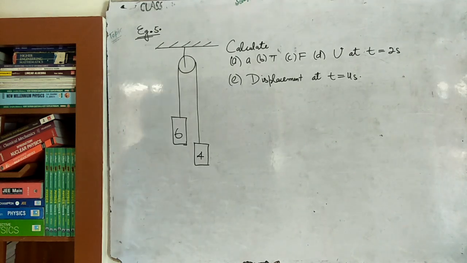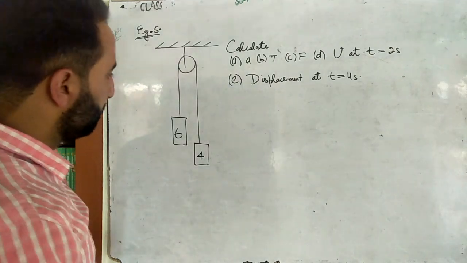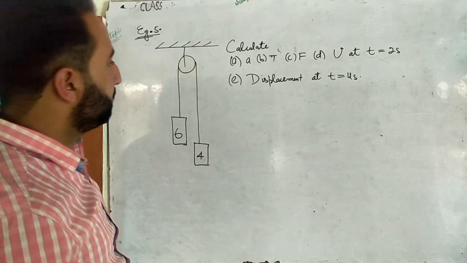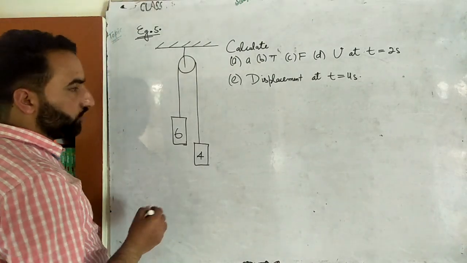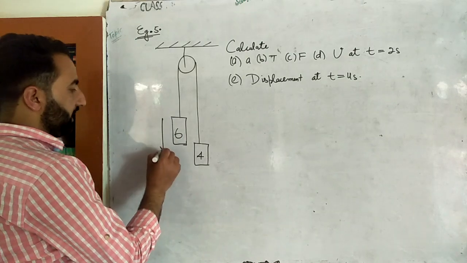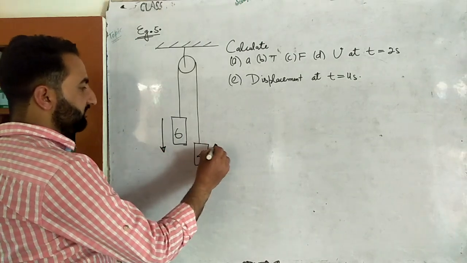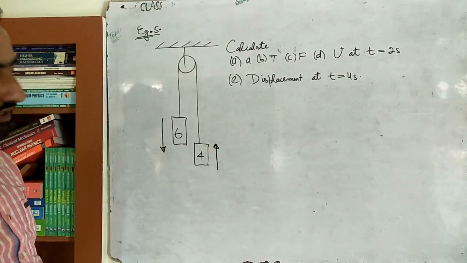So let's do one more illustration of the Atwood machine, so that the concepts will be crystal clear to you. Again, the same Atwood machine. One block is 6 kg, another block is 4 kg. Obviously, the bigger block will go down and the smaller block will go up. If their masses were the same, then obviously the acceleration would be equal to 0. Okay?